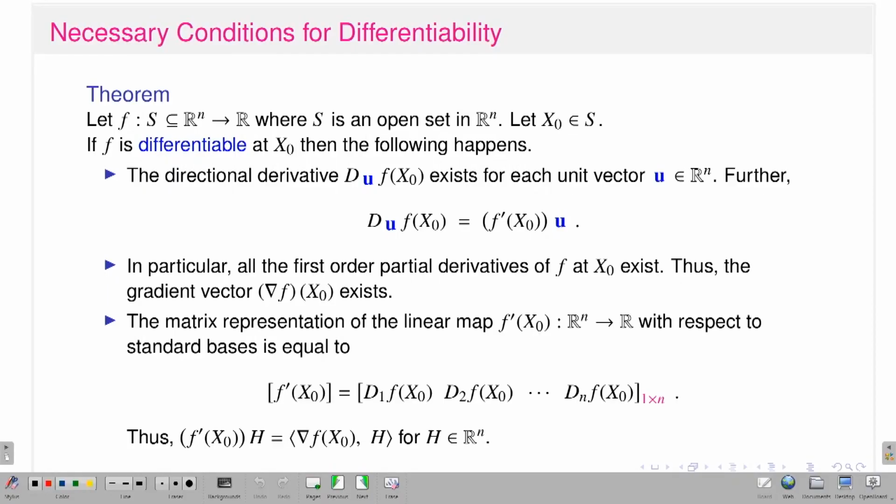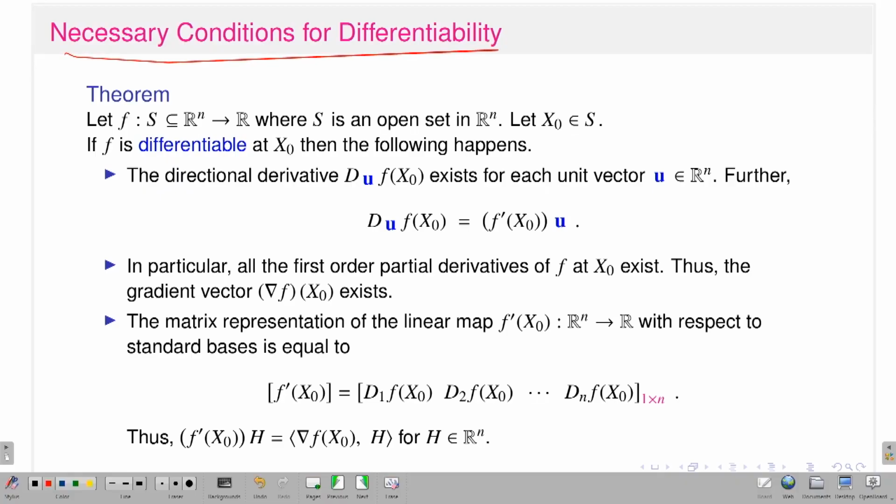So, this is automatic, but for the converse, there are a couple of examples I have discussed where the converse is not true. So, one can ask, can I put some sufficient condition so that the existence of partial derivatives together with that condition implies the existence of the total derivative? The answer is yes, there are certain theorems that I am going to discuss in my next couple of slides.